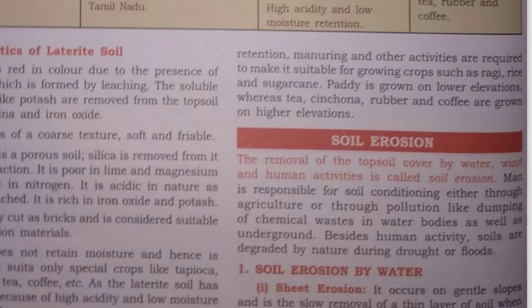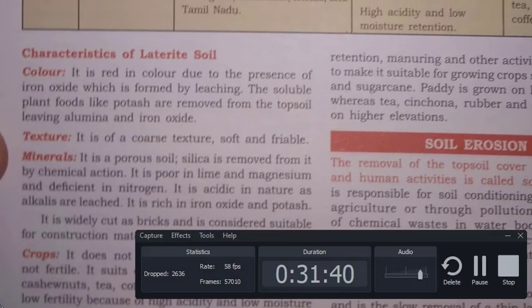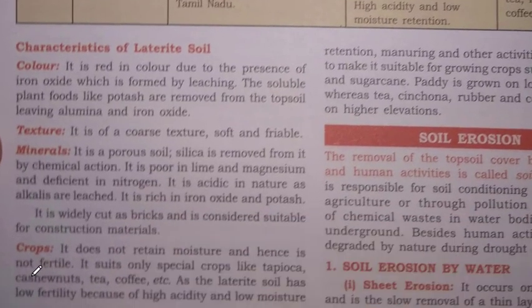Characteristics of the laterite soil. Color: it is red in color due to the presence of iron oxide, which is formed by leaching. The soluble plant foods like potash are removed from the topsoil, leaving alumina and iron oxide. So their color is again red. Texture: it is of porous texture, soft and friable.